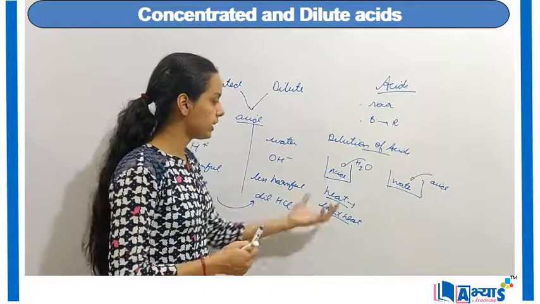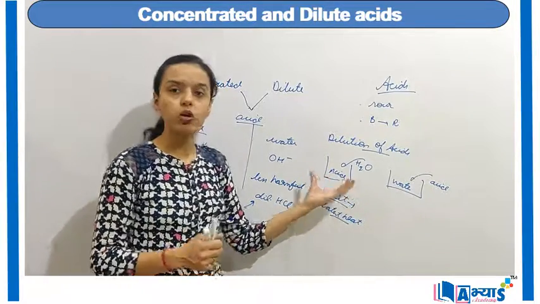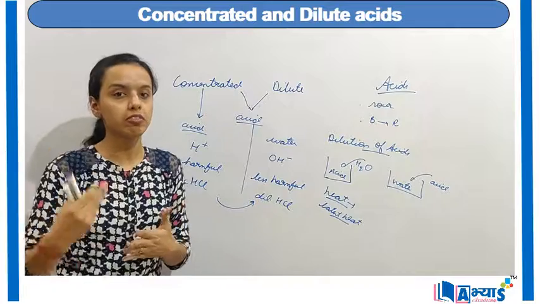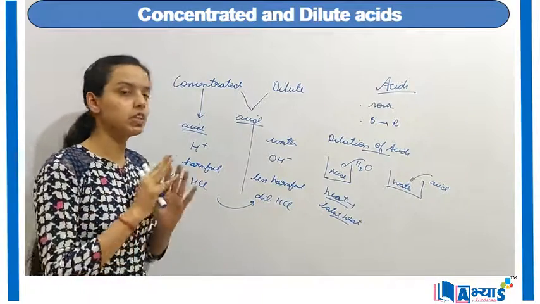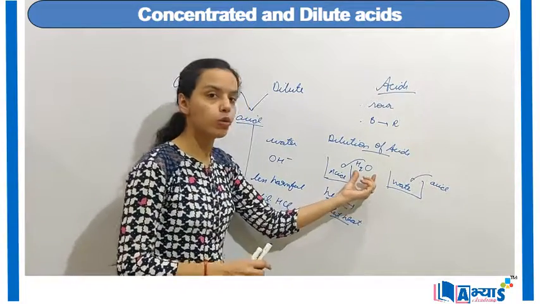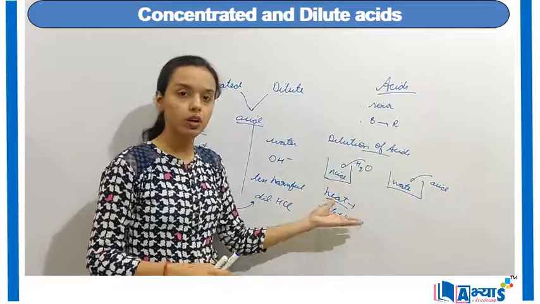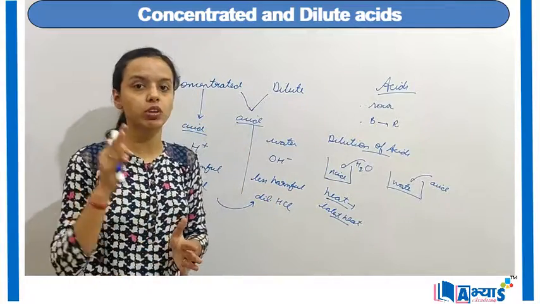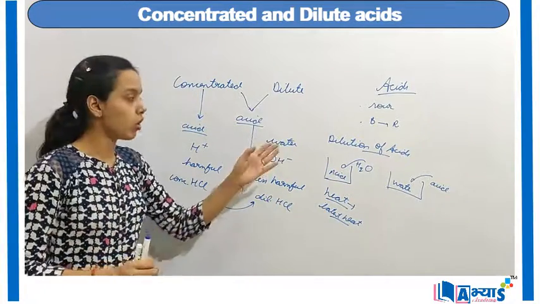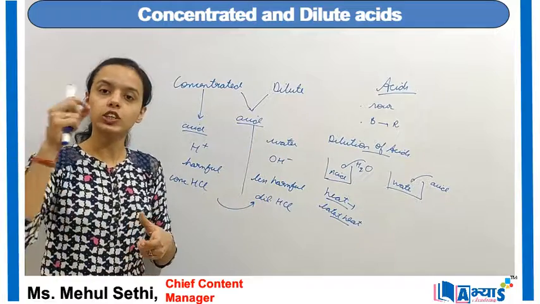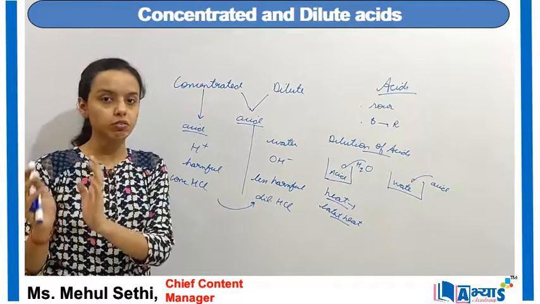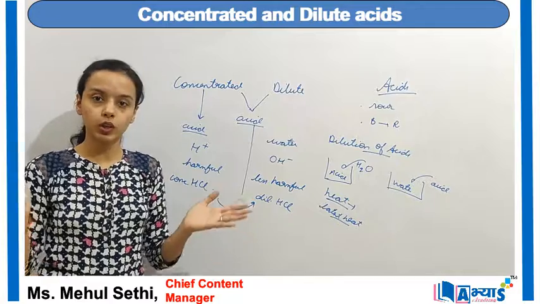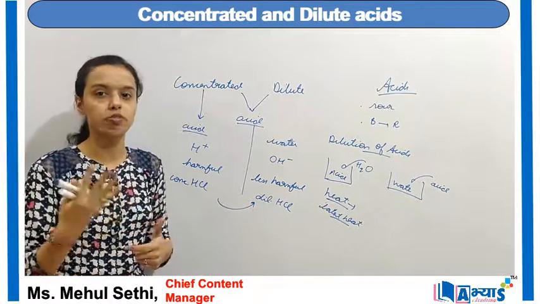As discussed in the first case, when we have a large amount of acid, a large amount of heat will be generated, and this heat will not be absorbed by such a low amount of water. Hence it is even more harmful, or we can say it is very dangerous for the person who is doing the experiment. So out of the two cases, we should add small quantities of acid drop by drop to a large quantity of water if we are diluting an acid.